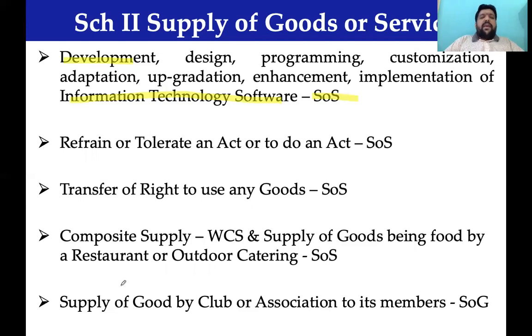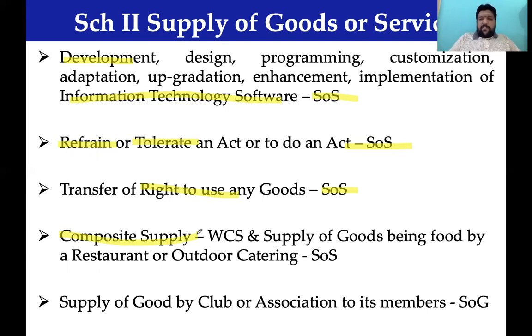Followed by any act of refraining from doing something or tolerating something, which would be treated as supply of services. If you tolerate something, if you refrain yourself from doing something, we treat it as supply of services. Any right to use goods. What do we mean by right to use goods, sir? Ownership will not be transferred. You book a Zoom car, you get a right to use, that's all. In case of right to use of goods, it will be treated as supply of services. Sometimes there is a composite supply.